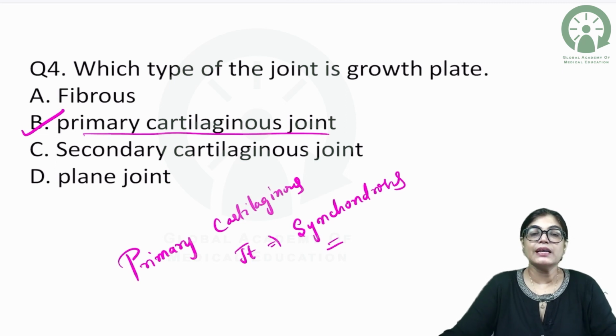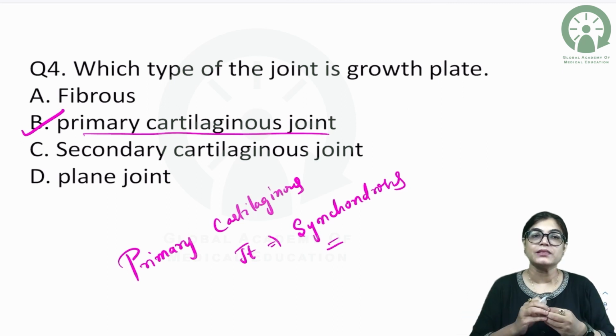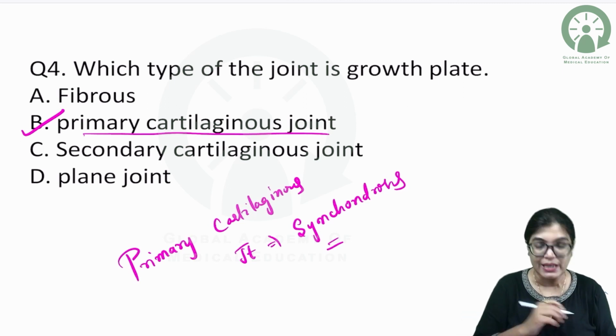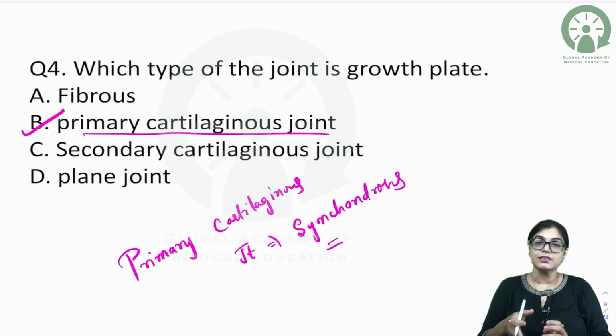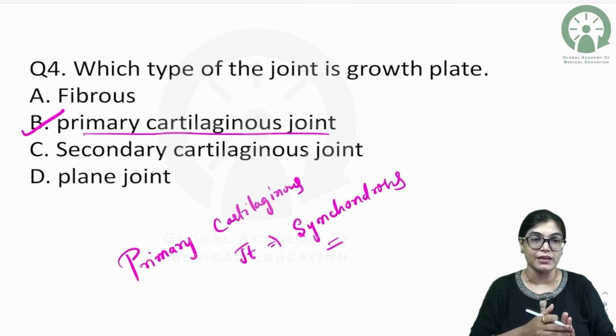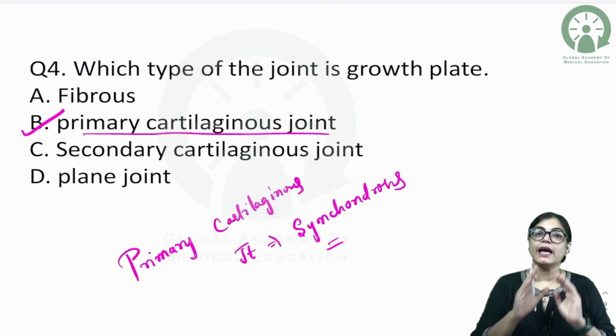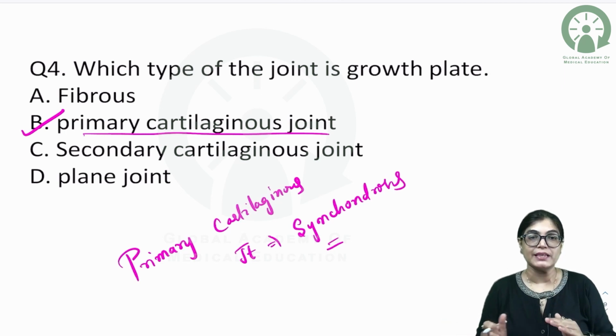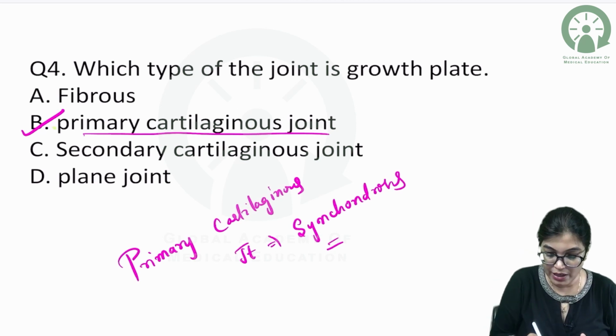Now, what happens? There is a hyaline cartilage present there, and when in between the hyaline cartilage there is a presence of fibrous cartilage, it becomes secondary cartilaginous joint. All the joints which are lying in the midline are examples of secondary cartilaginous joint. Plain joint, fibrous joint, all these are wrong options, and the correct answer for the growth plate is primary cartilaginous joint. So, the correct answer is primary cartilaginous joint.